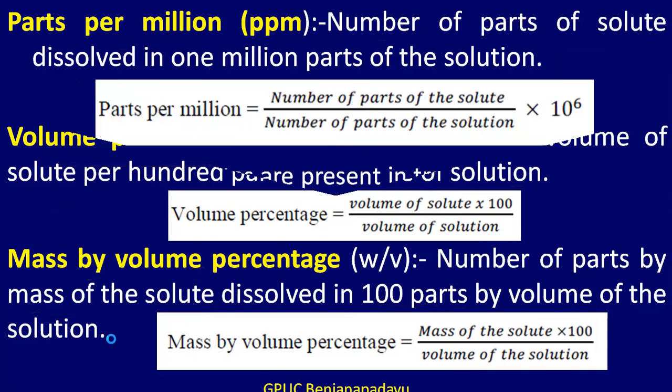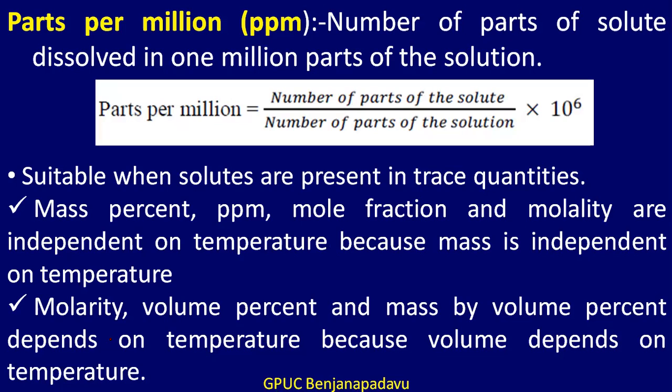Okay, so one more concentration term that we come across is parts per million. Here it is per million part, therefore it is defined as ppm. It is the number of parts of solute dissolved in 1 million parts of the solution. Clear?